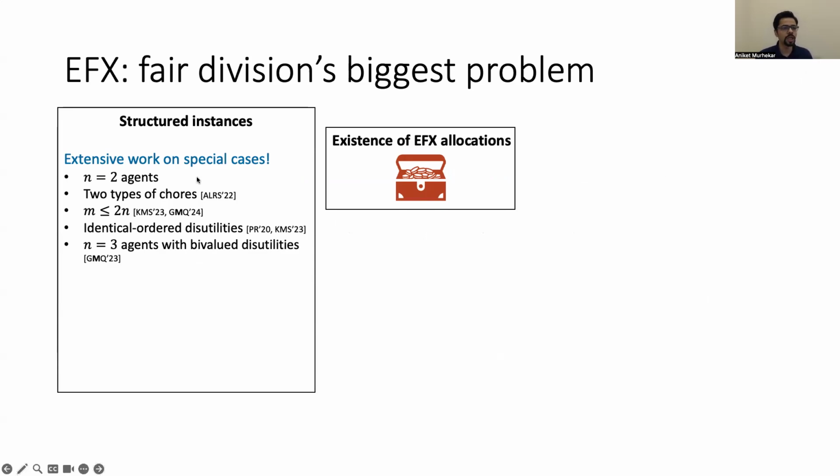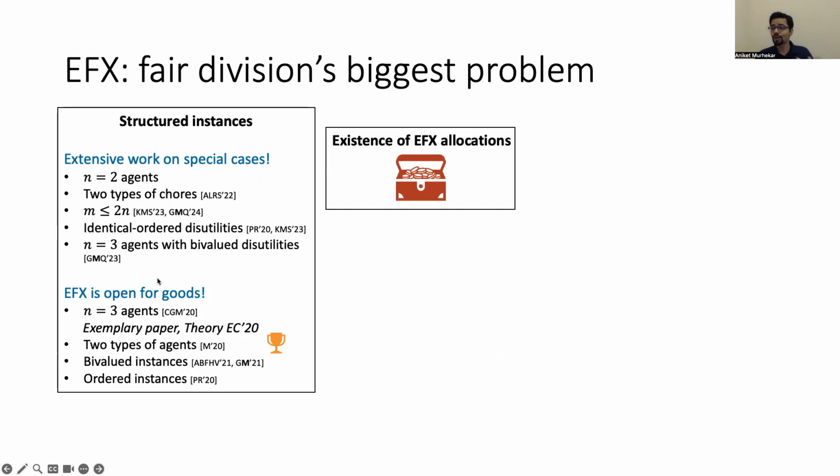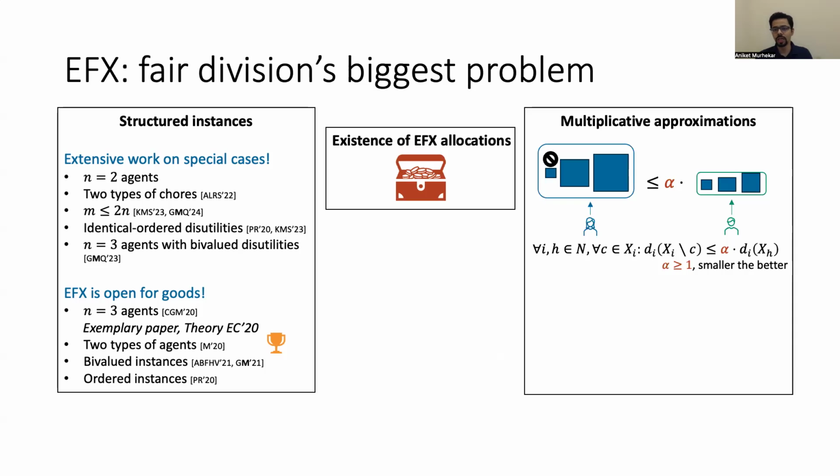So there's been a lot of work which showed existence of EFX allocations for special cases like when there are two agents, when there are two types of chores, which is essentially there are copies of two chores, when the number of chores is at most twice the number of agents, and so on. Even for goods, which are items that give positive value instead of disutility, the existence of EFX is open and has been solved in some special cases like 3 agents, 2 types of agents, and so on.